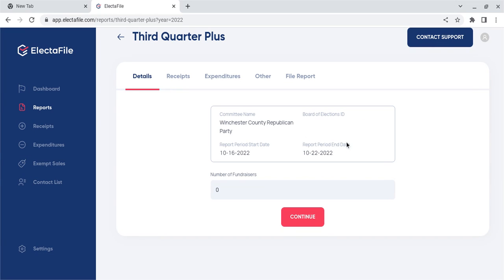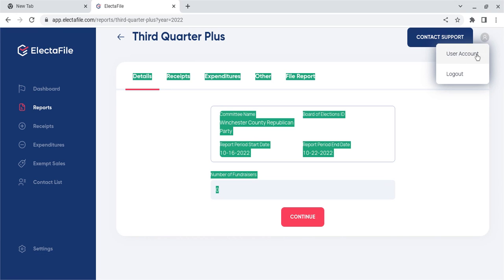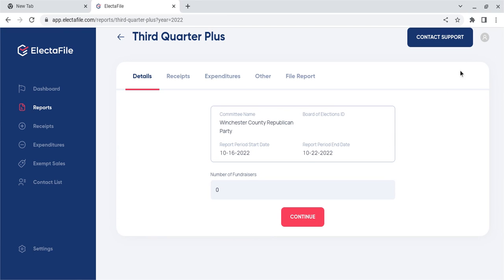You will have your Board of Elections ID number. If you just got informed, you may not, but if you have filed before, you will go back and enter that up here on the user account, which we will do another time. But trust me on that, you can cruise over to the right to user account and update your Board of Elections ID number once you have it. The report period started 10/16.